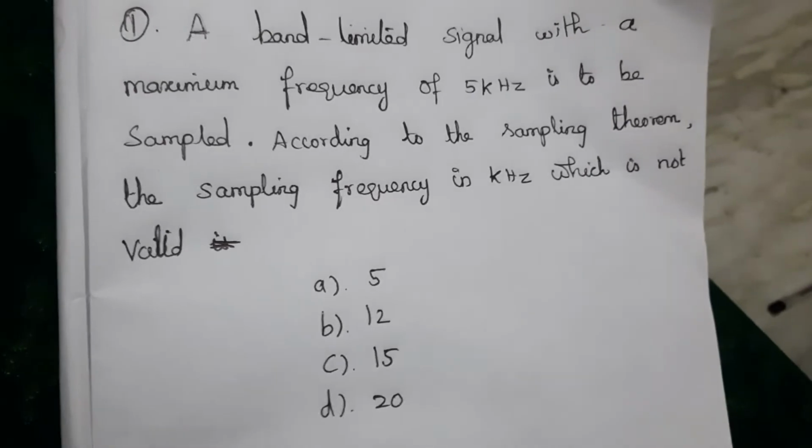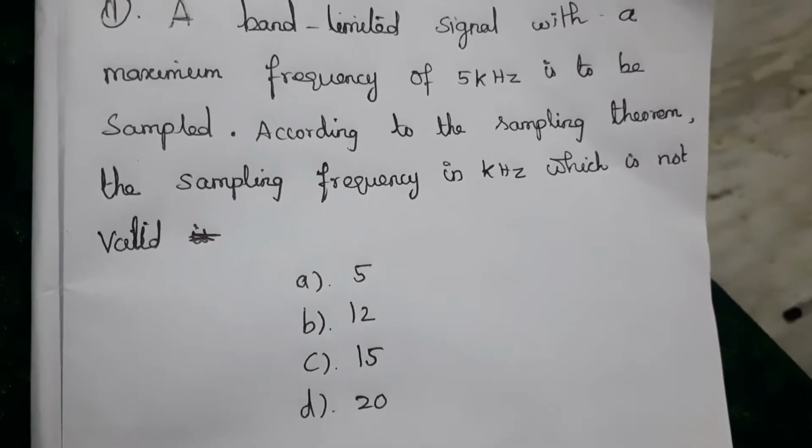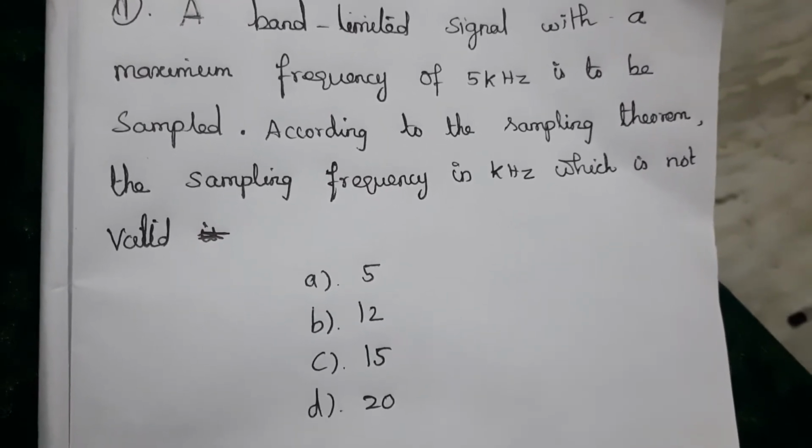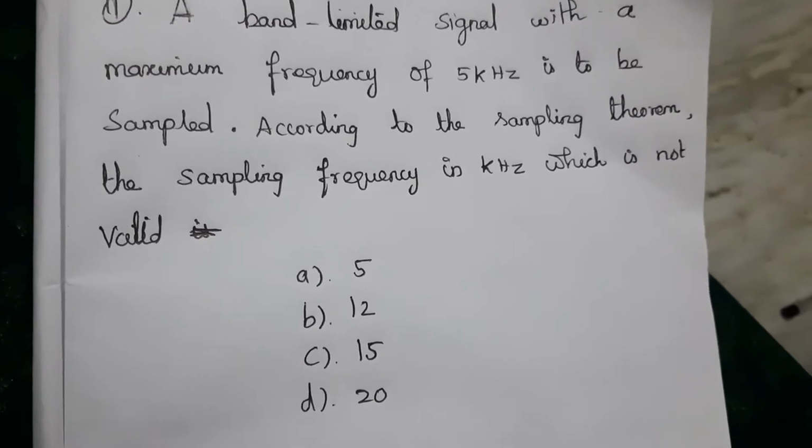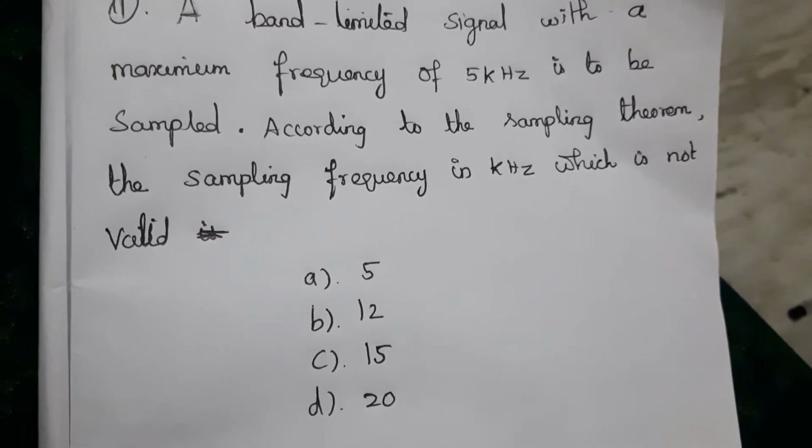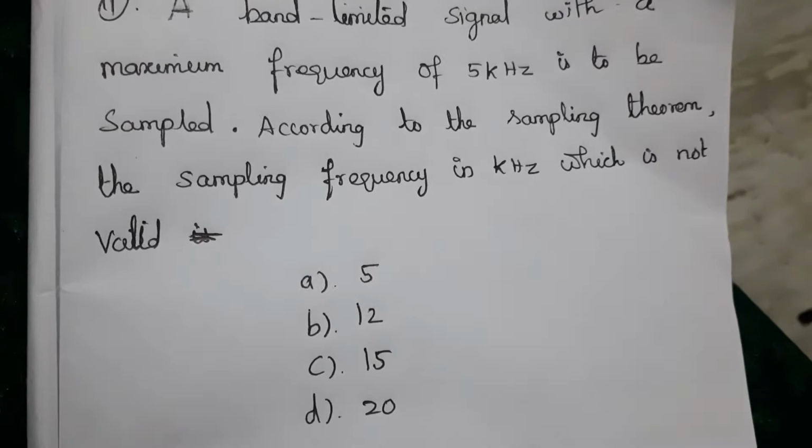First question: a band limited signal with a maximum frequency of 5 kHz is to be sampled. According to the sampling theorem, which sampling frequency in kilohertz is not valid?